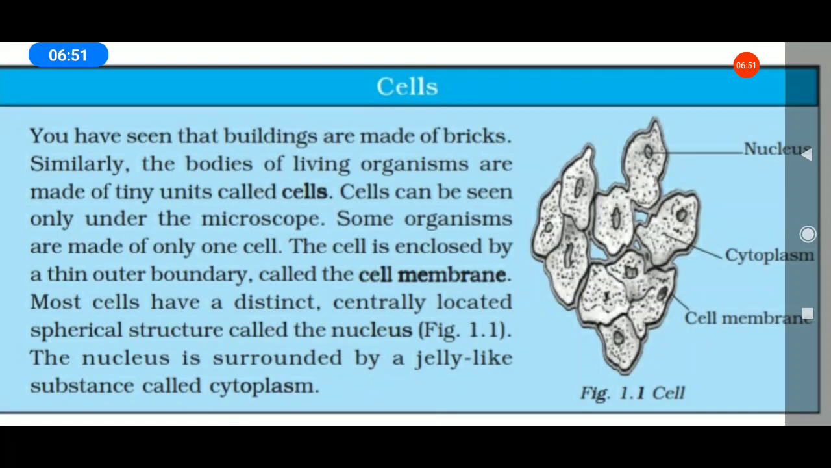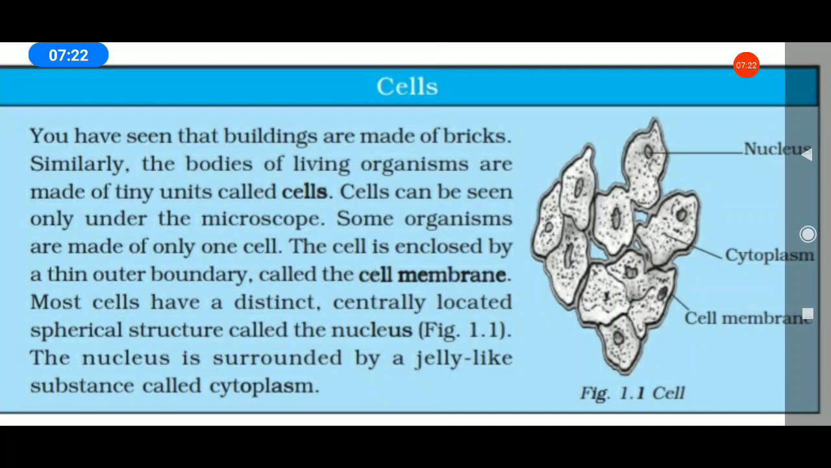Cells. What is a cell? Buildings are made of bricks. You have seen buildings made of bricks. Similarly, the bodies of living organisms are made of tiny units called cells. The cells can be seen only under a microscope. A cell is a very minute structure. Some organisms are made of only one cell.